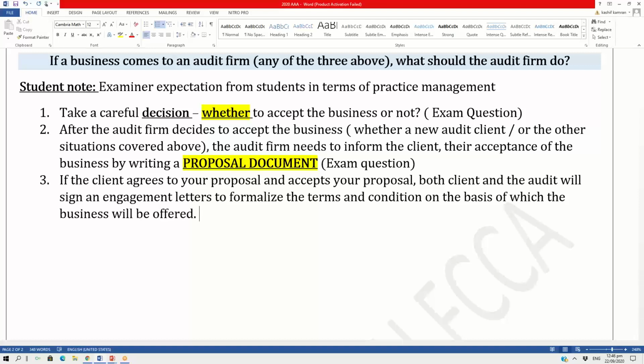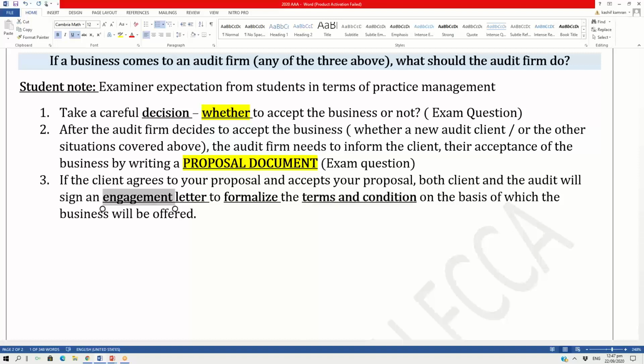So once the client agrees and the auditor's proposal has been accepted, both parties, the one who is providing the service and the one who will take the service, will formalize things. They will both sign an engagement letter, and in this engagement letter they will finalize the terms and conditions, so there is no misunderstanding between the service provider and the person receiving the service at a later stage.